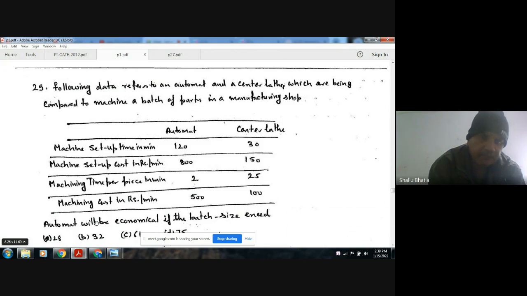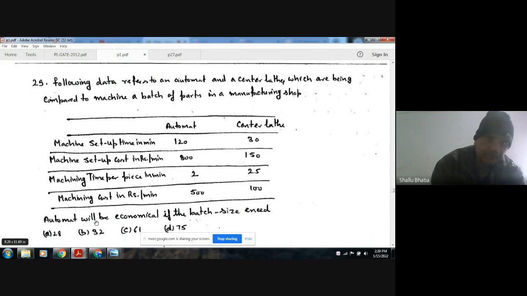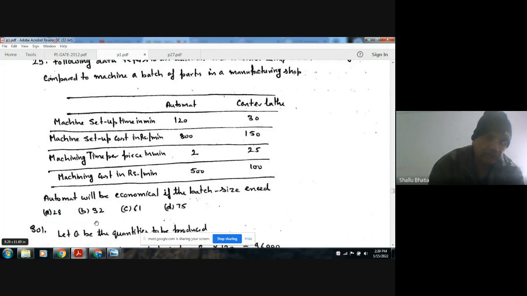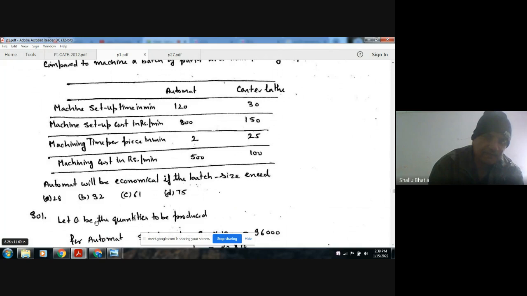Machine setup cost in rupees per minute: 800 and 150. Machining time per piece in minutes: 2 for the automate and 25 for the center lathe. Machining cost in rupees per minute: 500 and 100. The automate will be economical if the batch size exceeds.